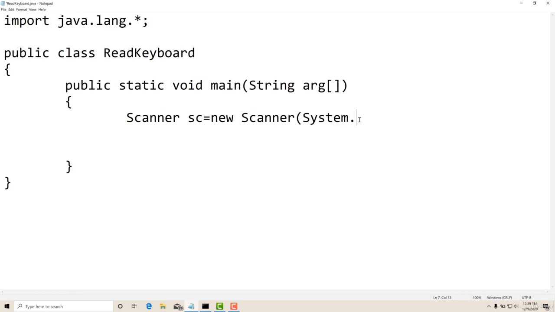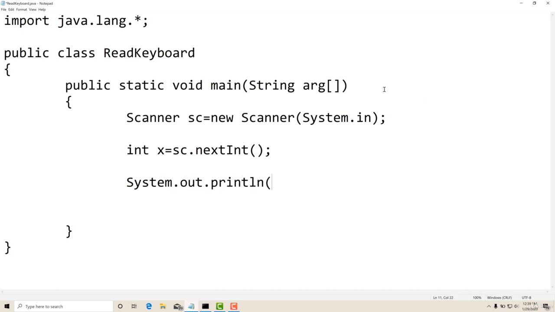There is a built-in object called System.in. This is already attached to the keyboard. This is provided by Java. So System.in is a reference to the keyboard. Now Scanner will be reading from the keyboard. Here I will try to read one integer value. I will write int x assign, from scanner I will say nextInt. This will read an integer. Then the same integer I will also display on the screen.